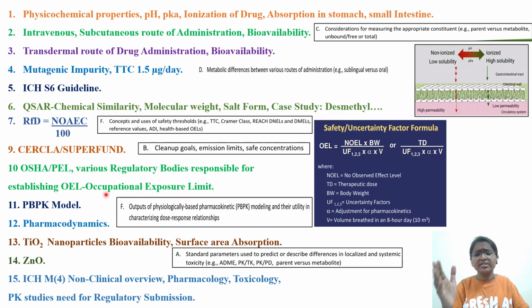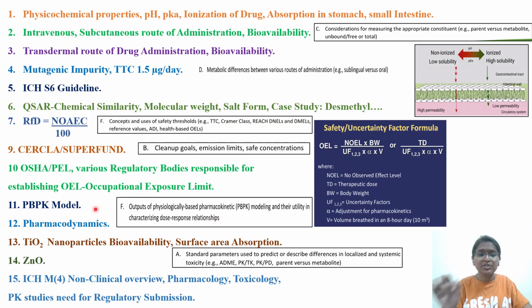Those who are working in the risk assessment area might be well aware of this particular formula. Pause the video. Those who are not aware, you can go through it. And if you need any explanation on how to calculate, you can give a comment. I will explain one case study on how to derive an occupational exposure limit.